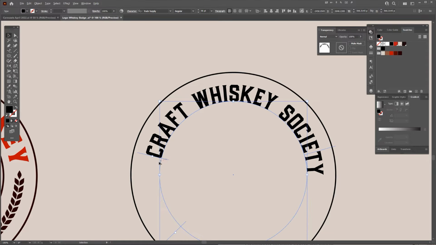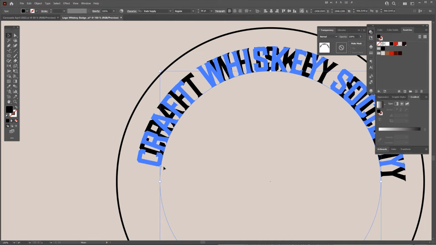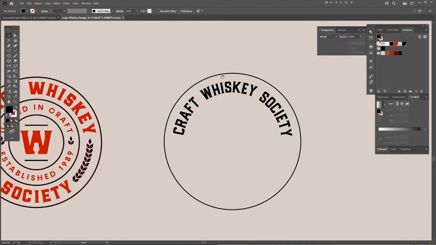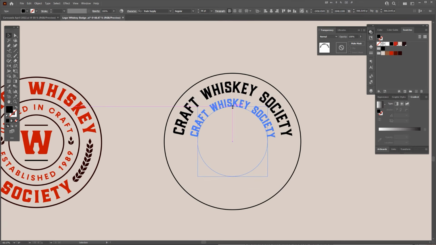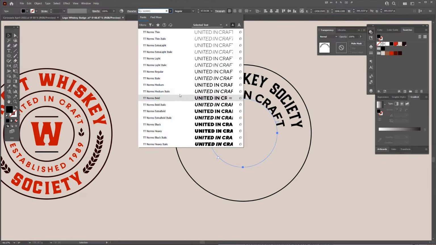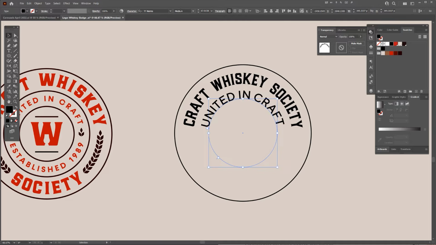So make sure you move the right line so you can see it here at the start of the text. To make this very fast, all you have to do is copy and paste the same text, and then scale it in like this, and you can type whatever you want. United in Craft. I can change the font. Let's go with TT Norms or something. We'll make it light, make it a bit smaller, and bump the tracking.